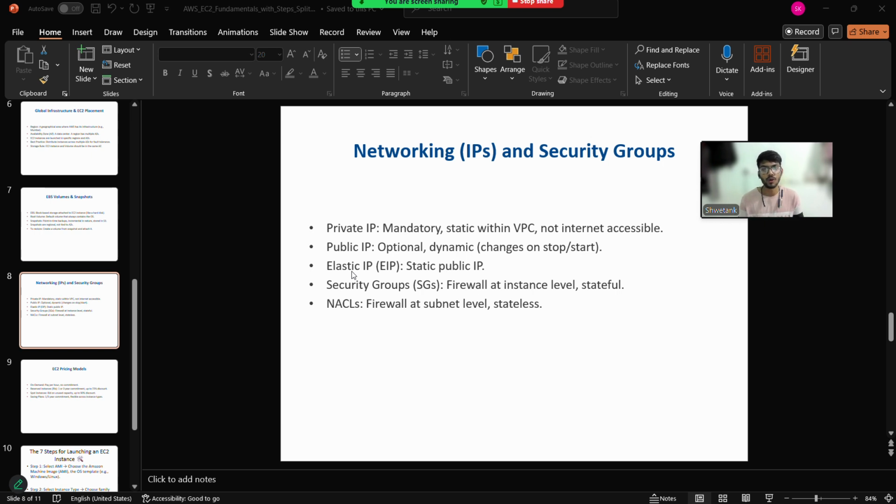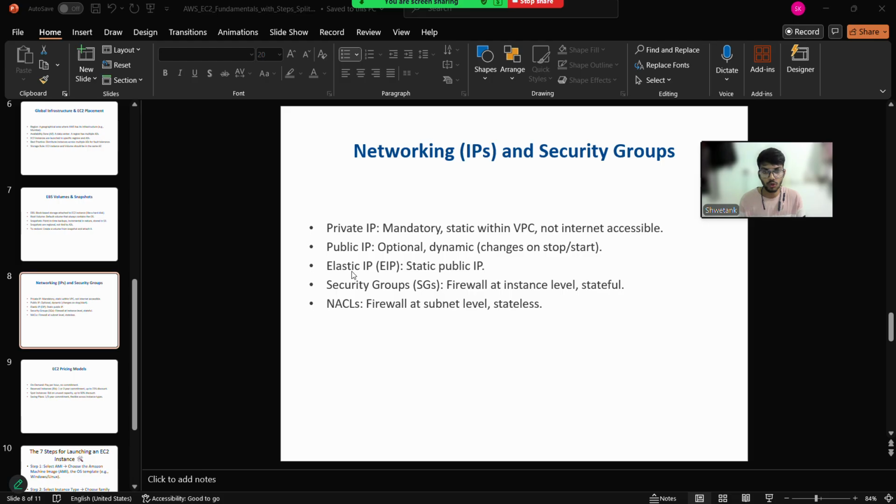And public IP is optional, which is dynamic. Means if we stop the EC2 instance, the public IP will change. So it is not constant, and it will change with respect to time. And another one is elastic IP. Elastic IP is public IP. It means the customer can use it easily. It is a static public IP, but it is billable, so we have to pay a bill for elastic IP.